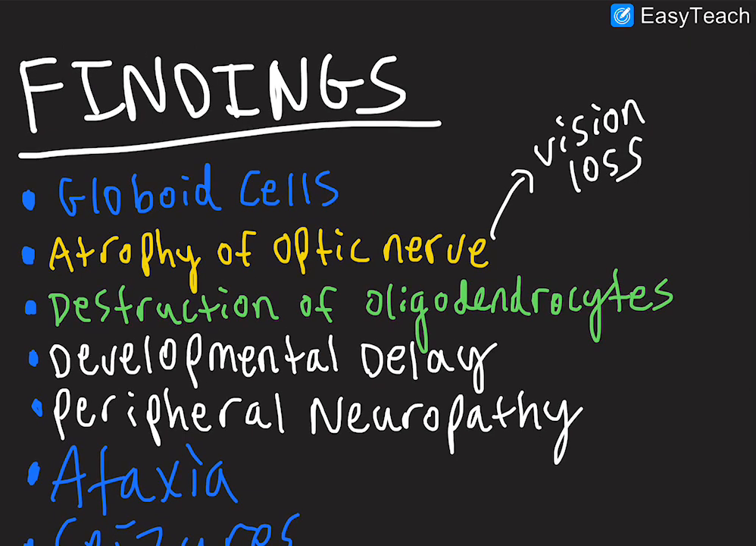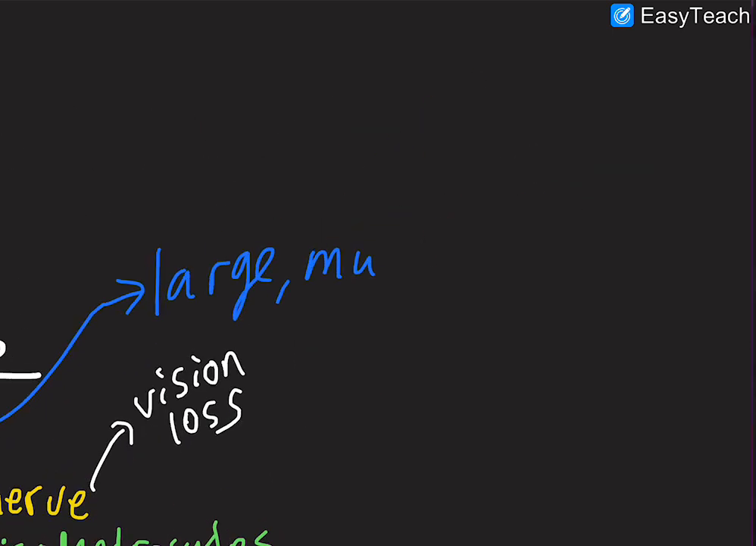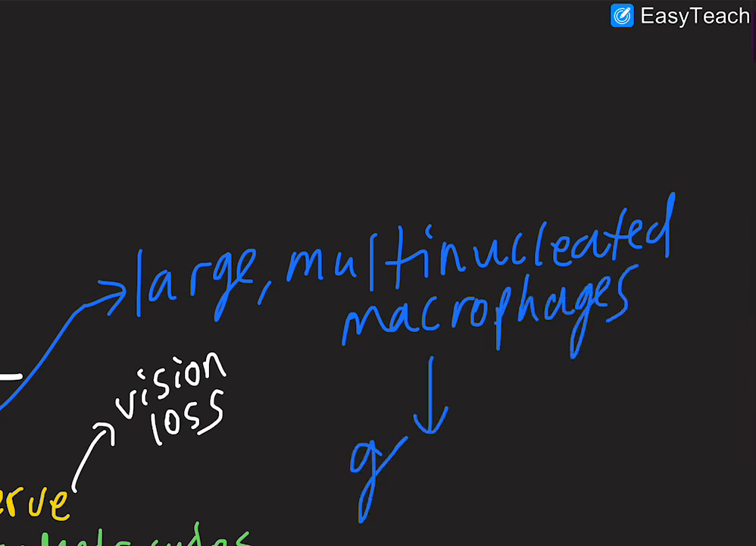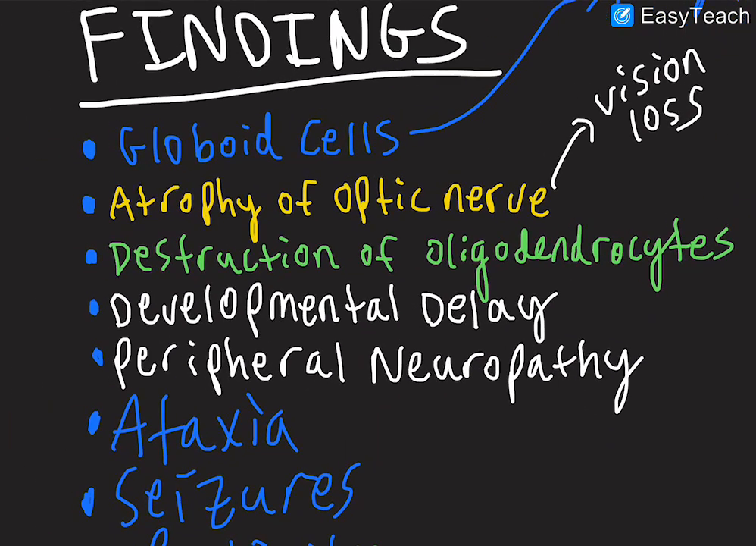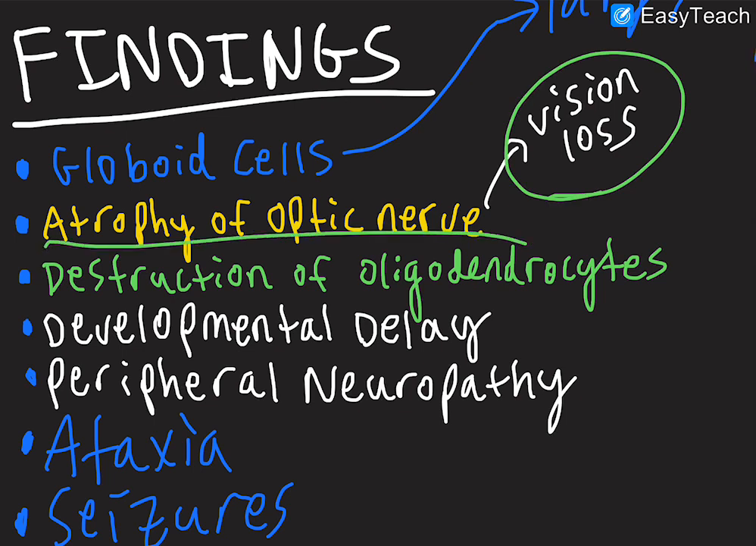Globoid cells are basically large multinucleated macrophages that have a buildup of certain galactolipids in them, because of the deficiency of galactocerebrosidase. So we see globoid cells, and we see atrophy of the optic nerve, which can lead to vision loss, because you need your optic nerve to see things.